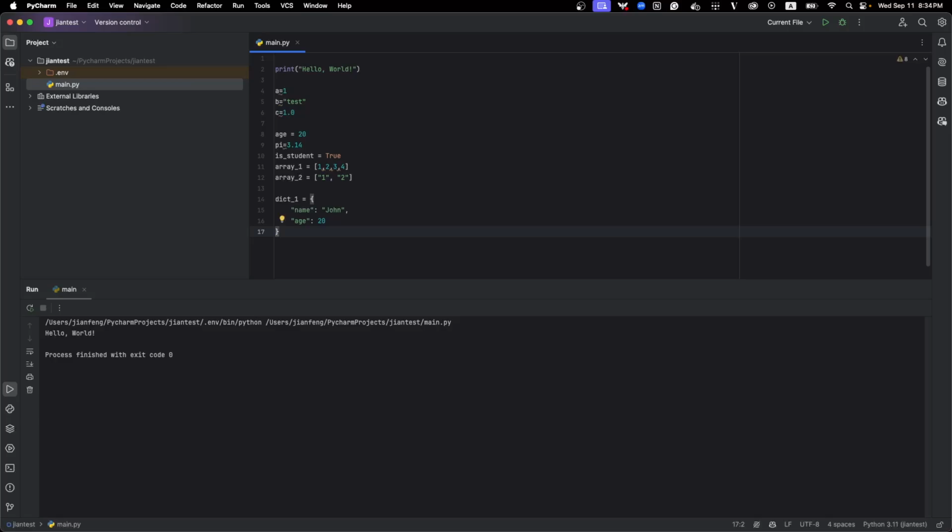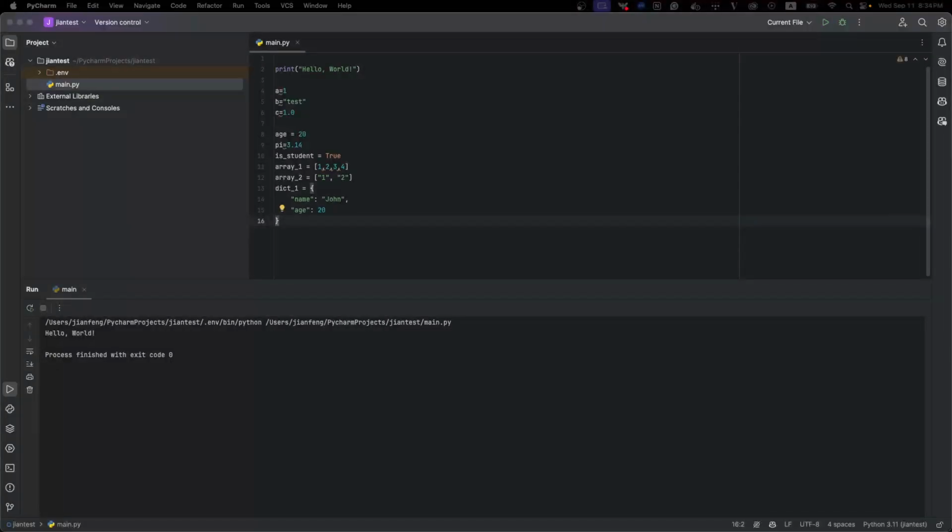In Python, you can use operations like add, subtract, multiply, divide, all the operations you can use. Python also provides a lot of calculation packages you can use directly. Now the next step, I want to introduce the conditional statement.